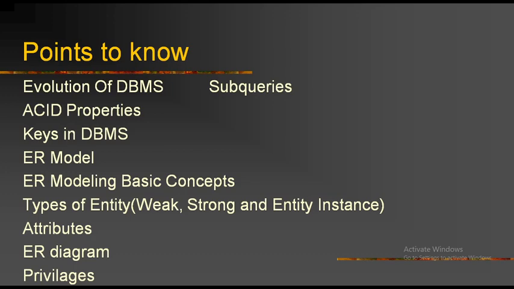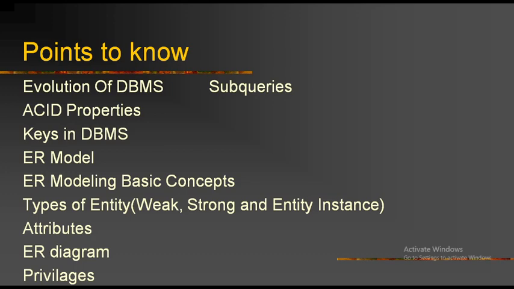Next one is composite attributes. Here composite attributes can be subdivided into simple attributes without changing the meaning of that attribute. For example, for this composite attribute, you are able to break the name of an employee.